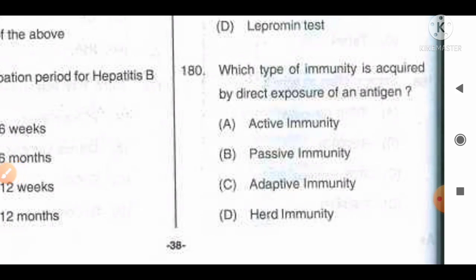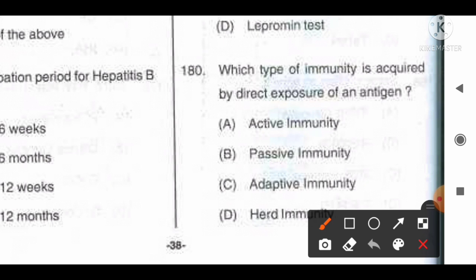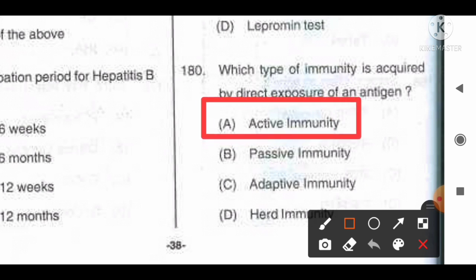Which type of immunity is acquired by direct exposure to an antigen? Option A, active immunity; B, passive immunity; C, adaptive immunity; D, herd immunity. You have to remember all four terms and their definitions. Active immunity is acquired during direct exposure to an antigen, so option A will be the correct answer.